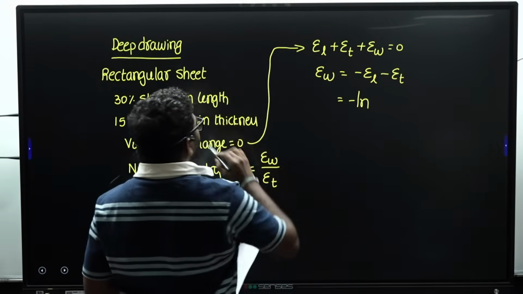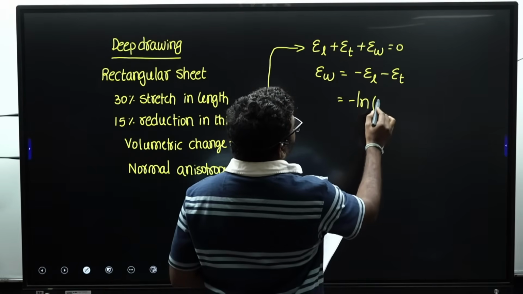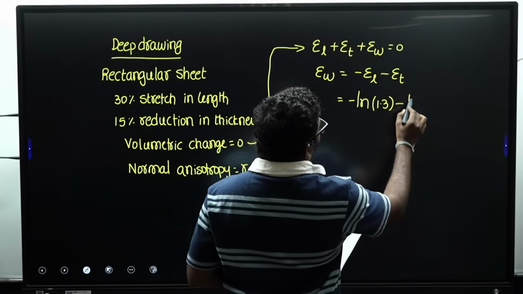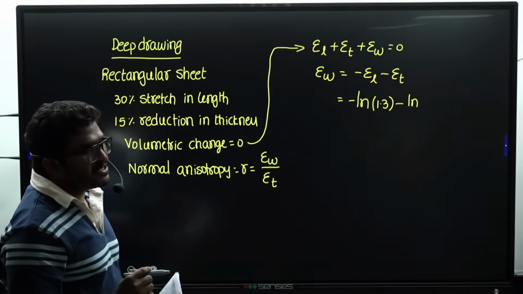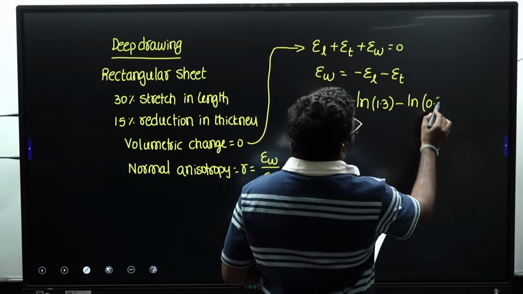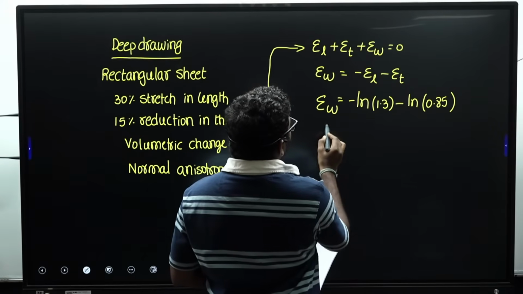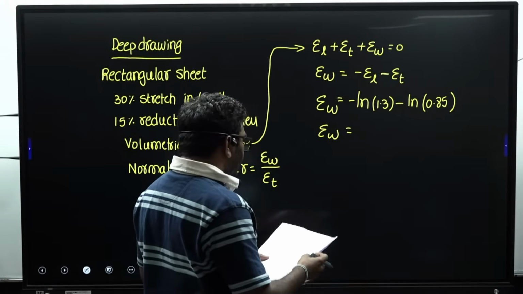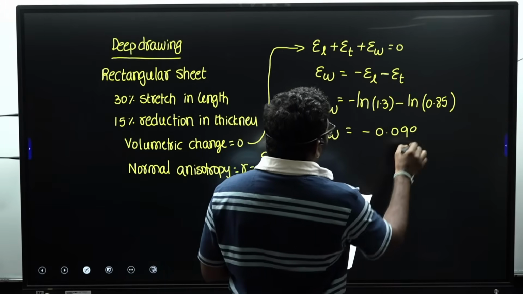True strain in length is ln 1.3, since 30% is increasing, 100 plus 30, 130. Thickness is reducing 15%, so 100 minus 15, 85, so ln 0.85. From this equation you will get the true strain in width direction nearly minus 0.099.